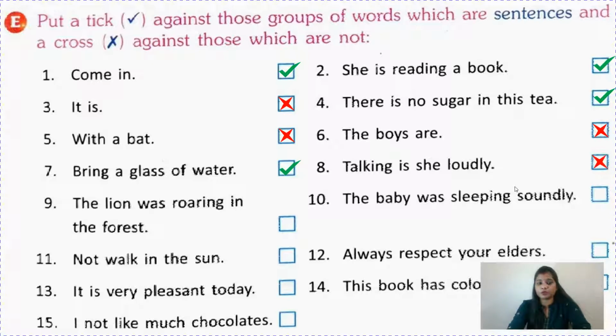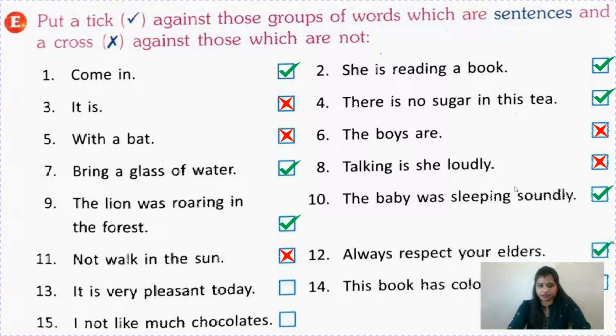"The lion was roaring in the forest." Yeah, it's making sense. Capital letter, full stop, everything is there. "The baby was sleeping soundly." Again, it's making sense. Capital letter, full stop is there. "Not walk in the sun." So we should write like this: "Do not walk in the sun." We should not write like this. Okay, so it's wrong.